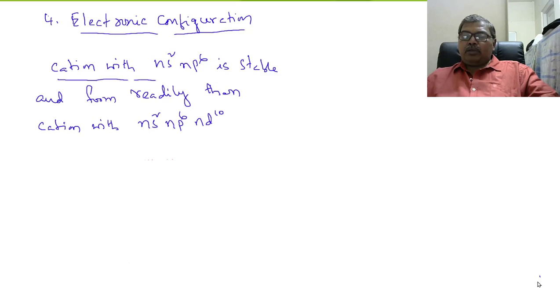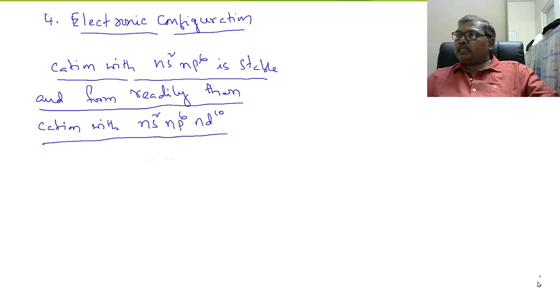A cation with Ns2Np6 is stable and forms readily than a cation with Ns2Np6 Nd10 configuration.